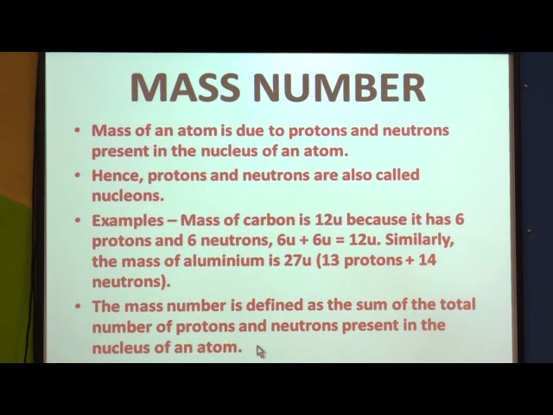In that table you have seen the number of protons and neutrons present in each element. So by using that data, that is number of protons and neutrons, you are going to find out the mass number of first 18 elements, that is from hydrogen to argon.